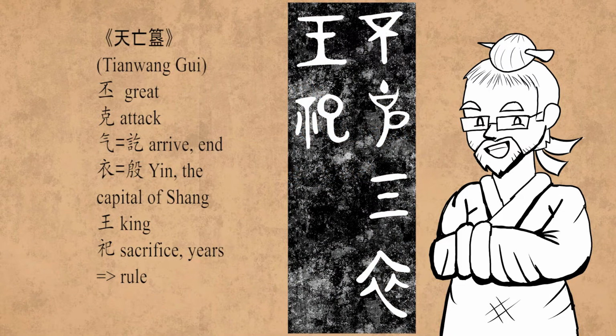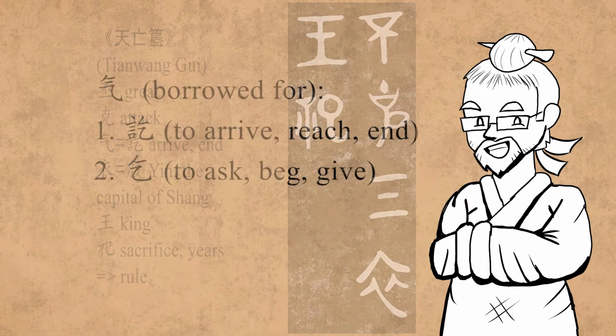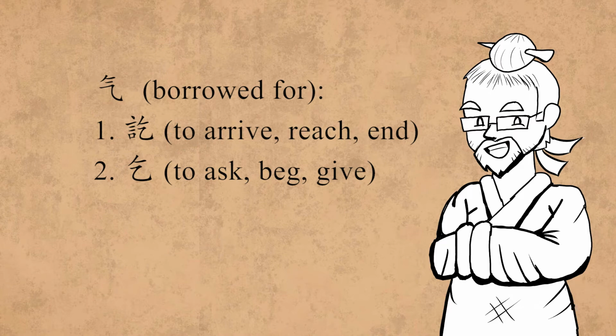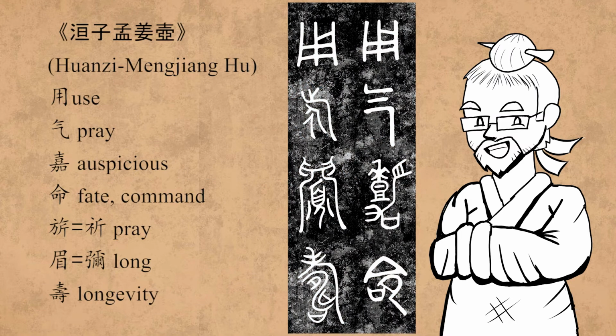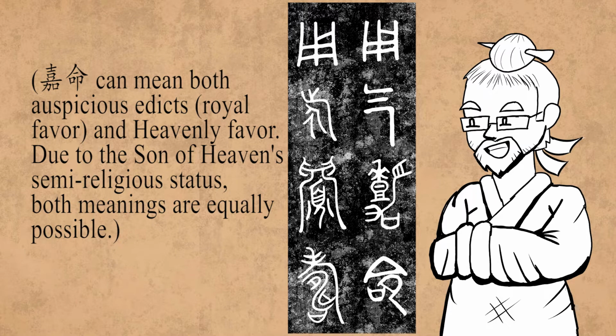The first usage can be seen in the Tianwangui from the early Zhou dynasty, 批客弃阴王嗣, or the Shang king was defeated and his rule came to an end. The second meaning, to pray, to beg, and to give, can be seen in the Huanzi Mengjiang bronze kettle, 用其家命, 用其美寿, to pray for royal favor and hope for a long life.